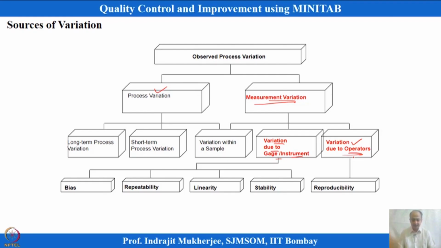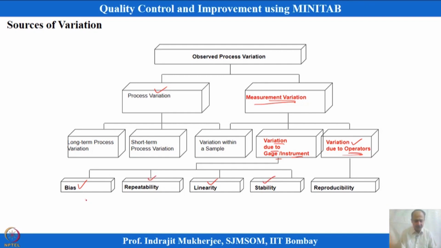Okay. So, for variation due to gauge or instrument, we have some studies that will ensure how much is the variability due to gauge or instrument. One is known as bias studies, one is known as linearity studies, one is known as stability studies. And repeatability talks about sigma.